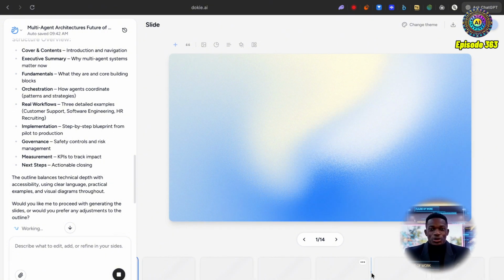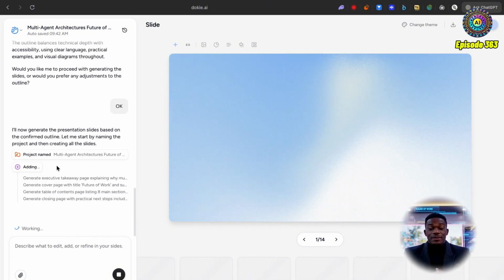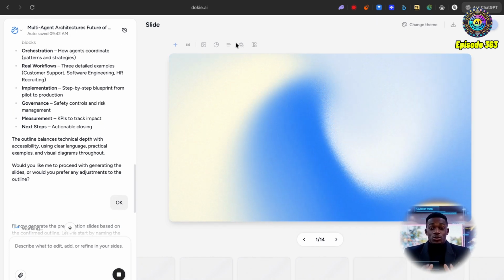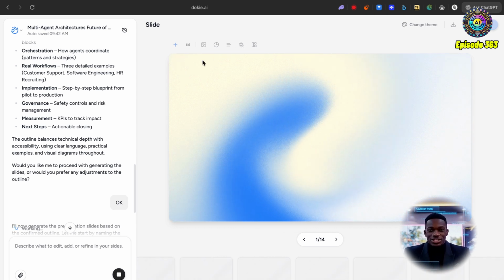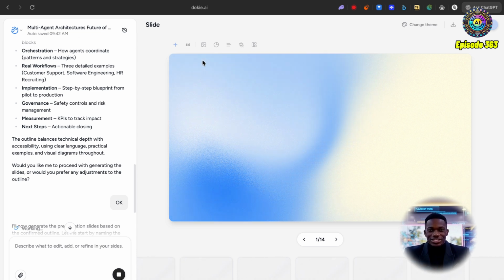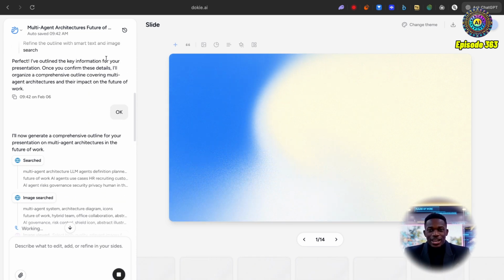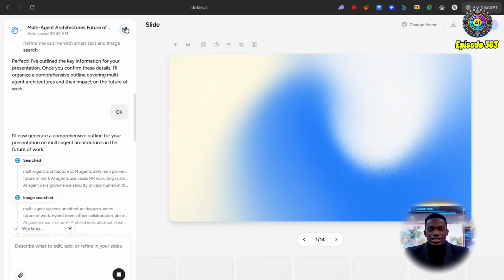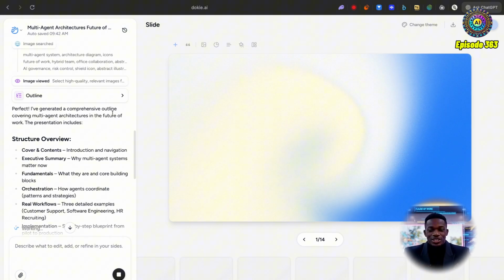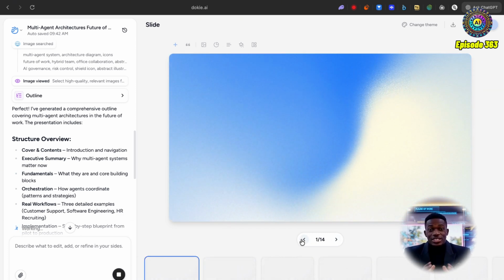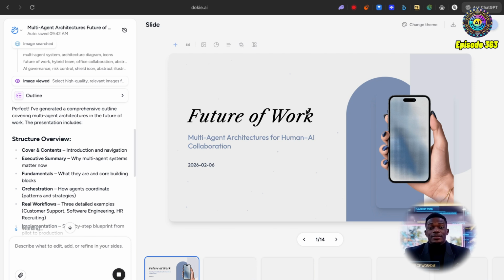You can see that there are going to be 14 slides and it's just adding all of those sections in there now. Quite like this interesting graphic as well. Looks like we'll be able to change things seamlessly. This is reminding me a bit of Gamma.app. However, the interface is slightly different. We've got this chat here on the left. It looks like we can also undo some things if we just click on this button here. But let's just wait and see exactly what kind of slides this is going to generate for us.